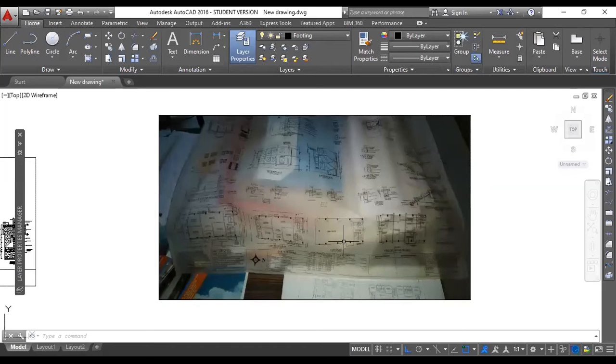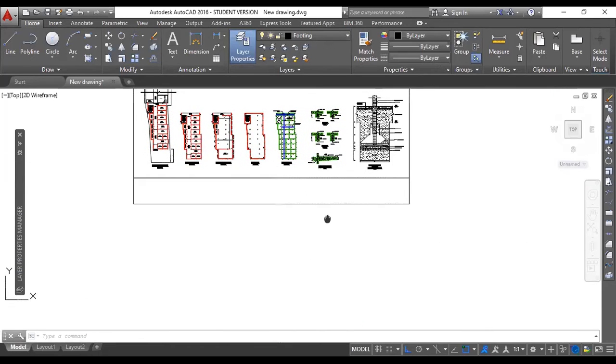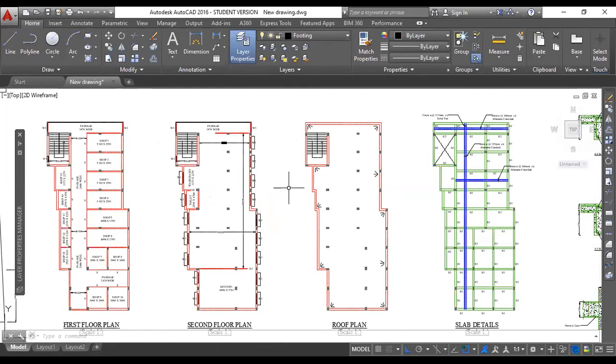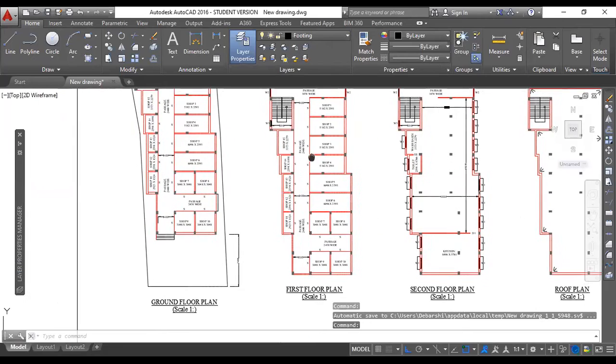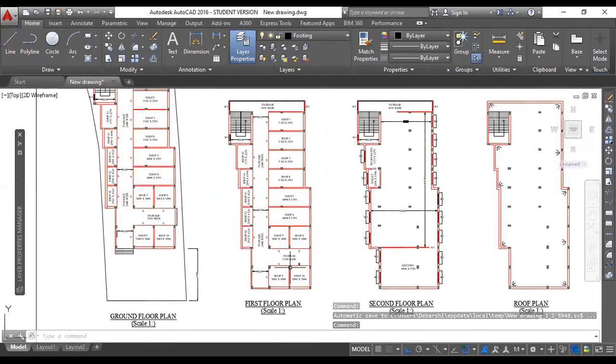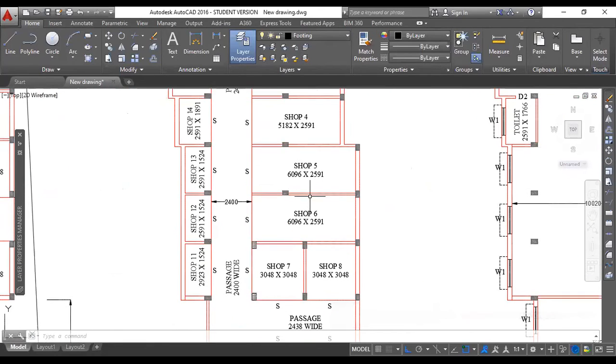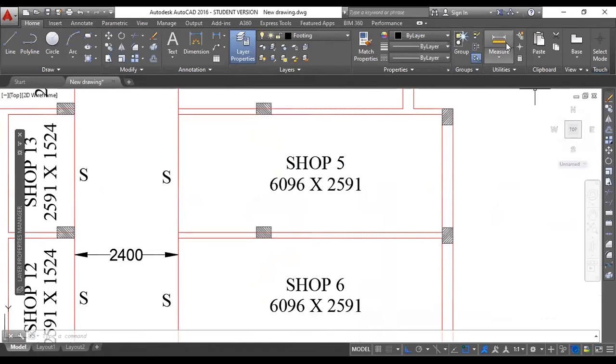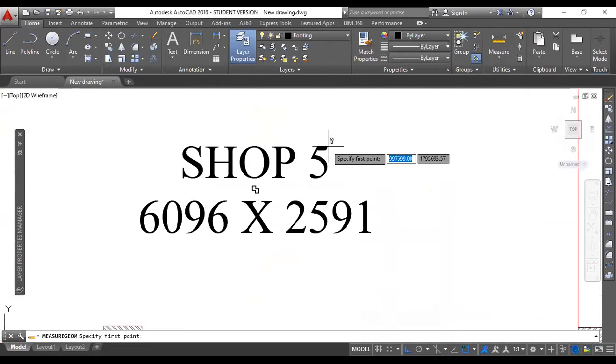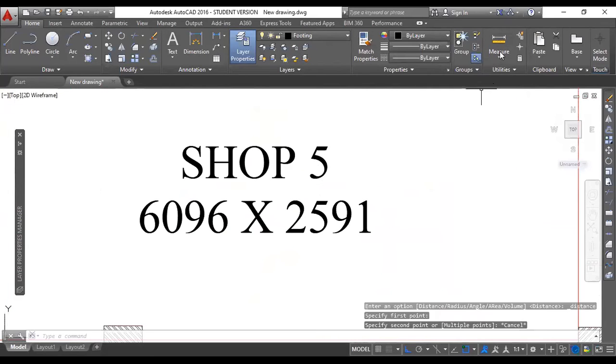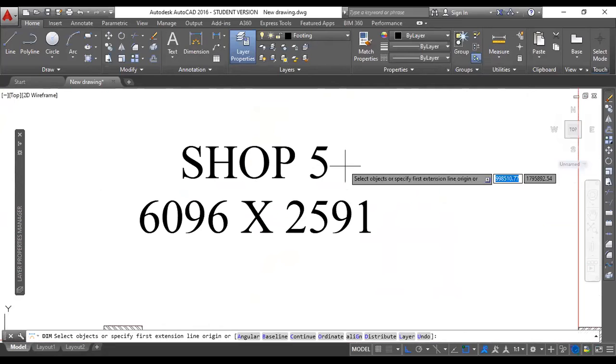For example, I have drawn this plan, a very typical first floor plan. Suppose, let me just measure this. How much will be this length?